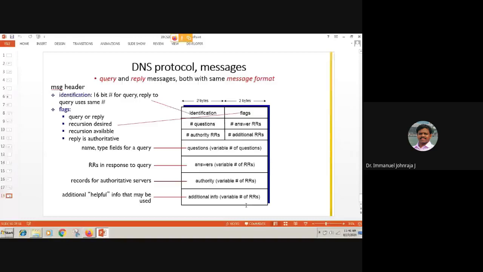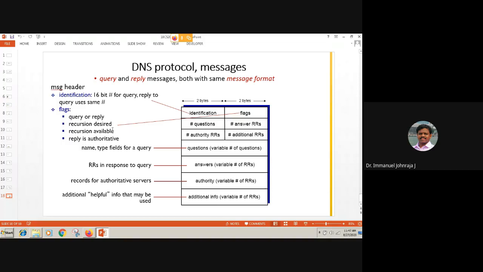And finally, this is the DNS message format. For request and reply, or for query and response, you use a very simple message format. This is the first time we are learning about a message format after the HTTP message format. The first field is 2 bytes and gives a unique ID for every request, so that once you get the response back, by looking at the identification, you can understand whether this is the response for my request. Flags tell whether it is a query or reply.